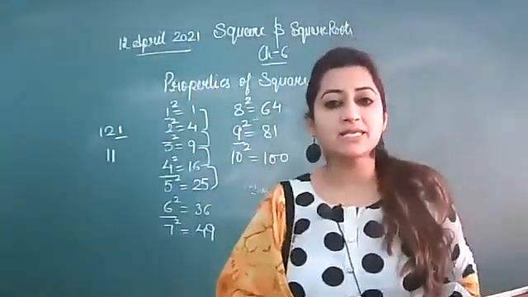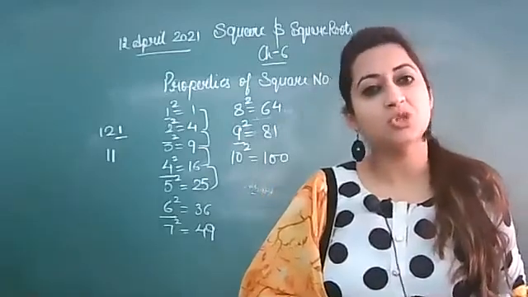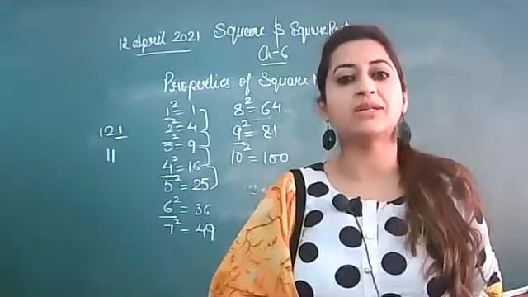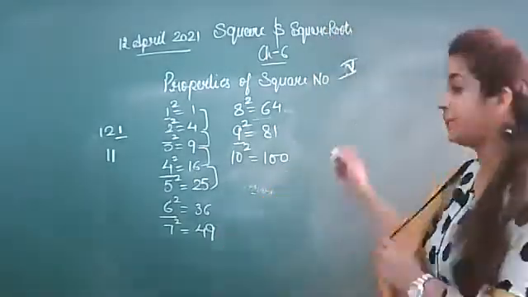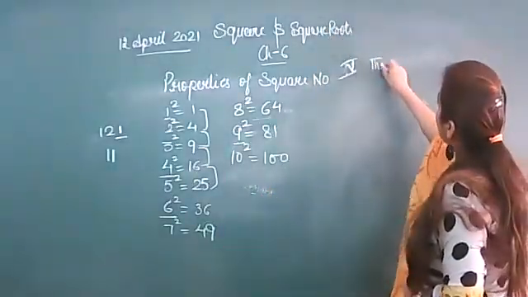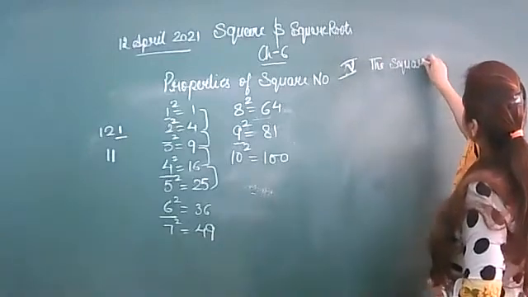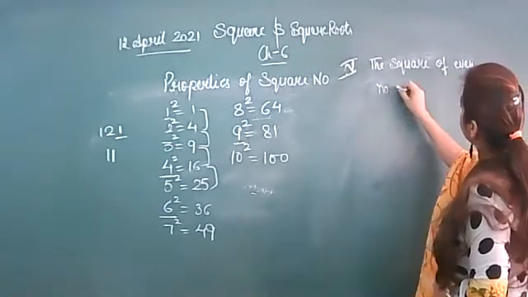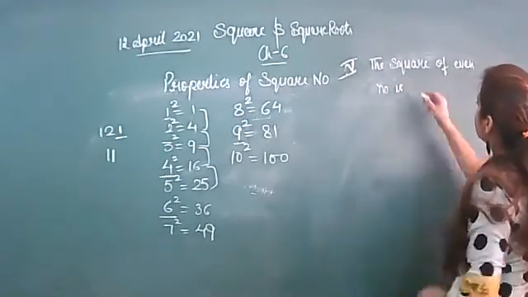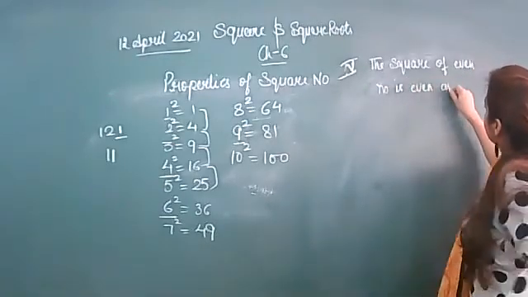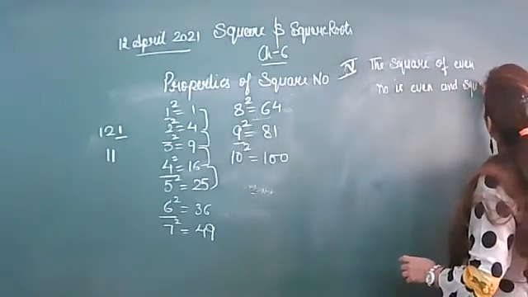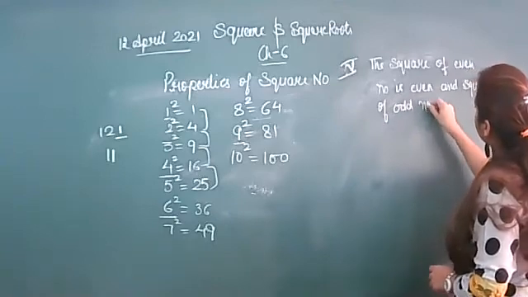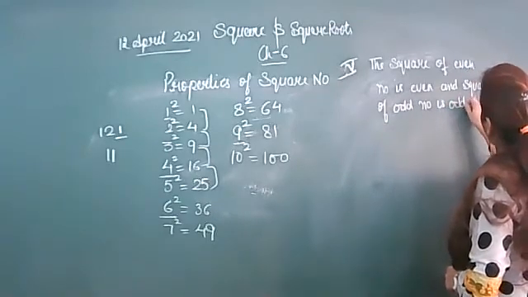Next property is that the square of an even number is even and the square of an odd number is odd.